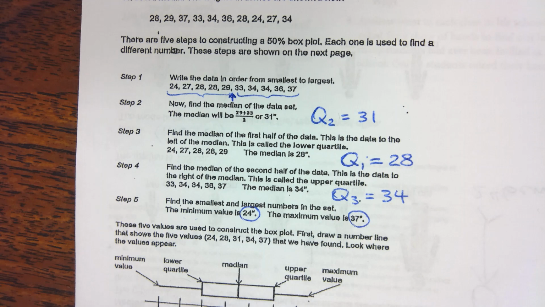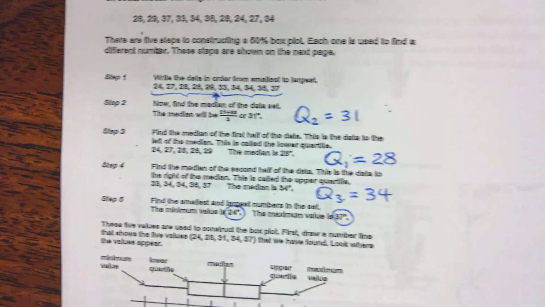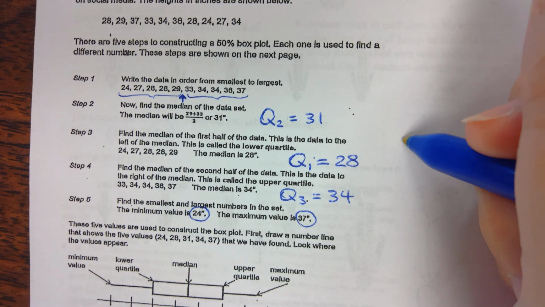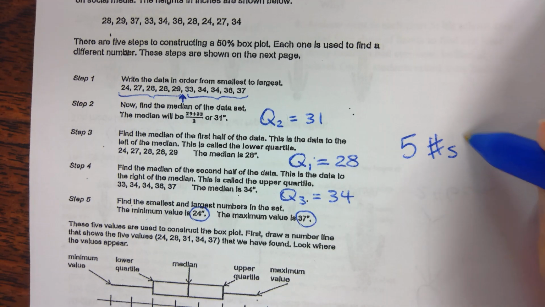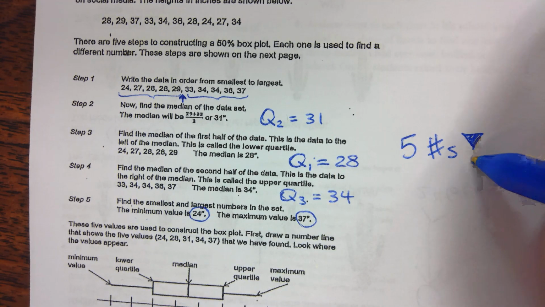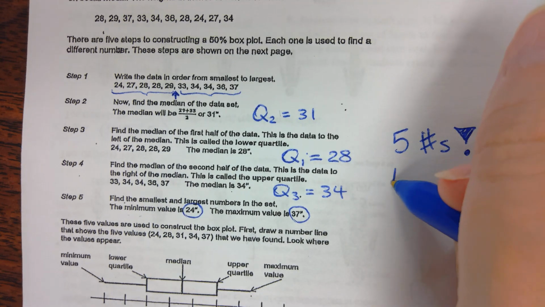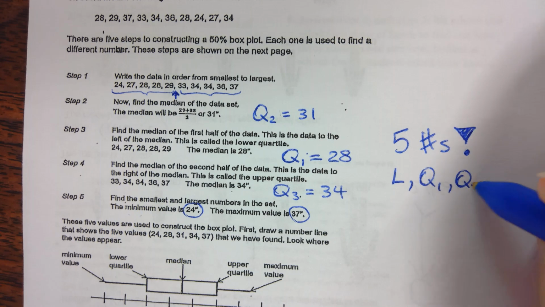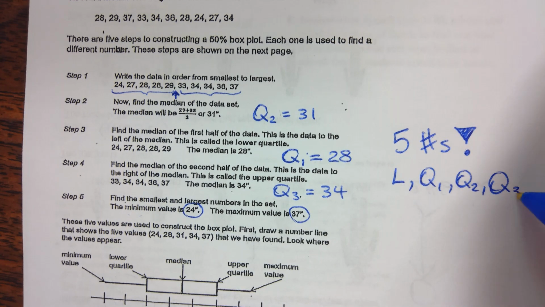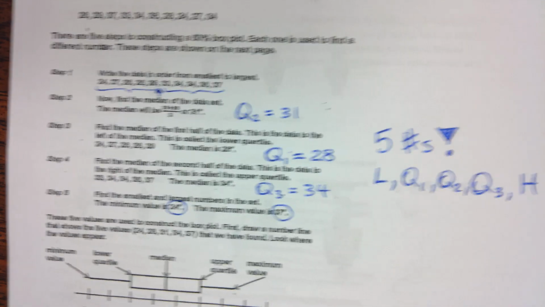To draw a box plot, you need 5 numbers: the lowest, Q1, Q2, Q3, and the highest.